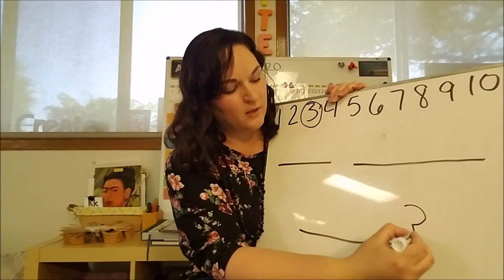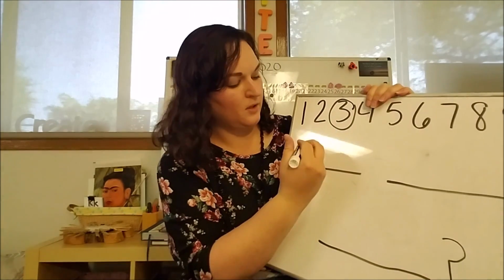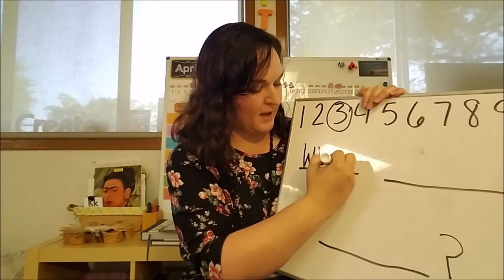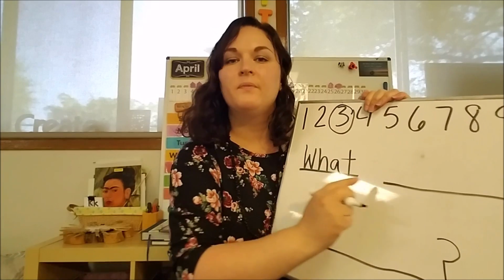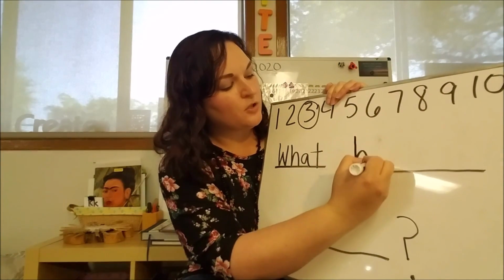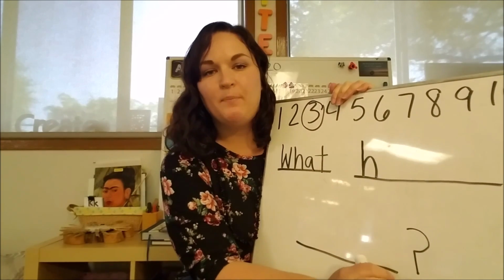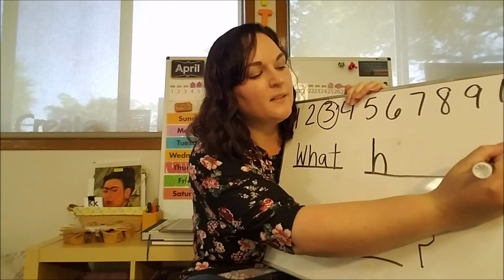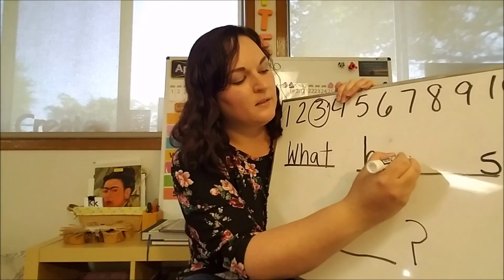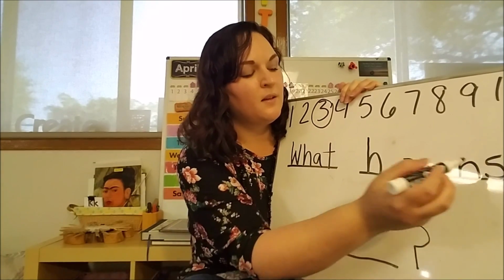It's a hook, line, and a dot. The first word is what. We know that that is spelled W-H-A-T. Happens. That's H. Hap. Well, let's do the ending sound first. Happens. That's an S. And in the middle we hear hap. P. Happen. N. Let's go back to the beginning.